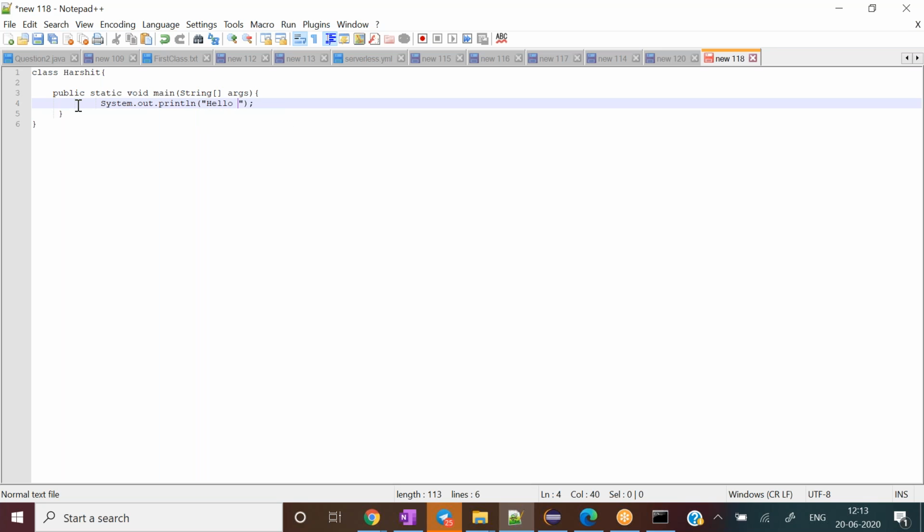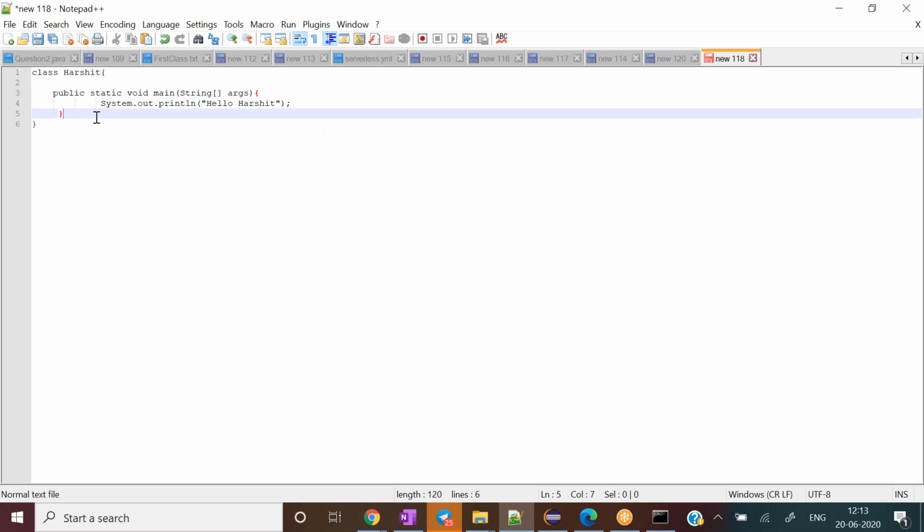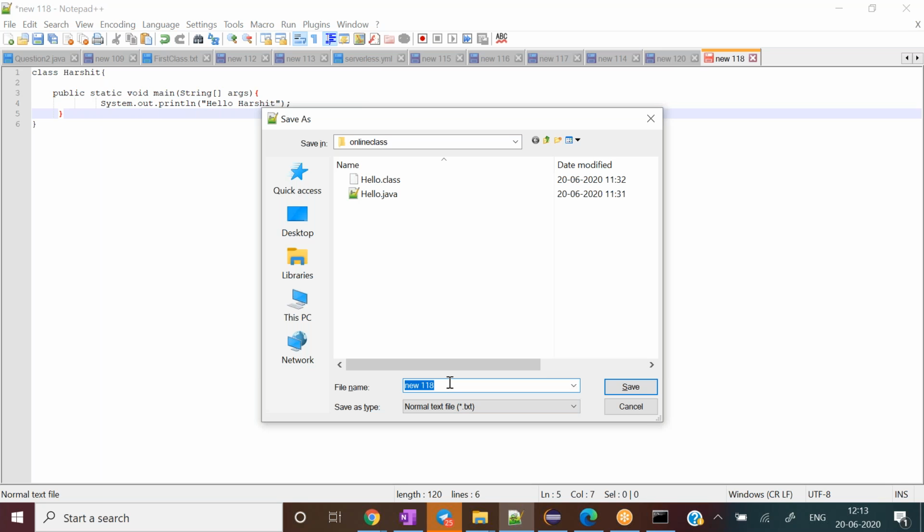I write hello Harshit, and I'm going to save this program as Harshit.java. Let me go to the location as well. So here is the location, and let me remove the other program. I'm not interested in that.